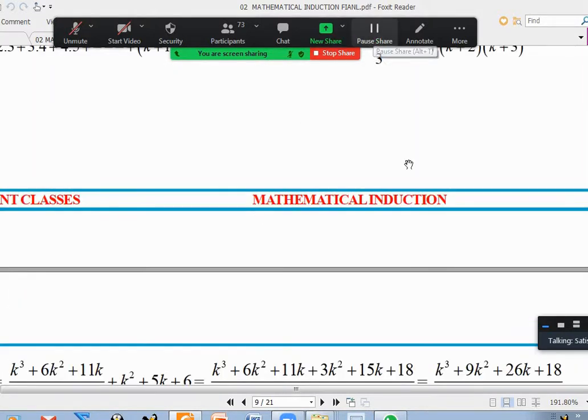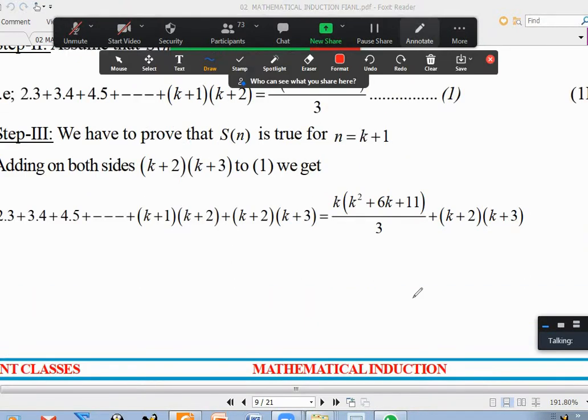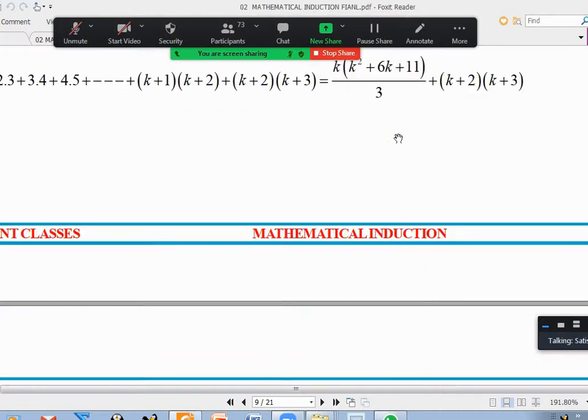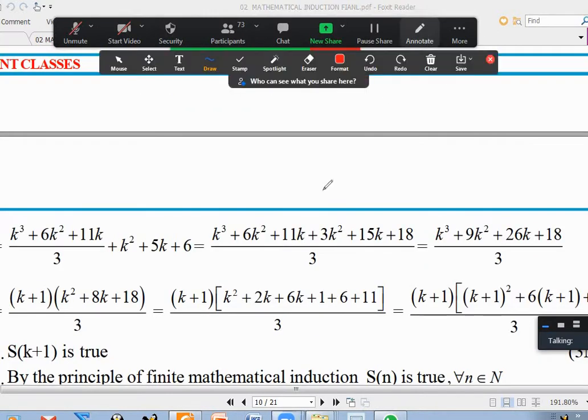You can see here, they added k plus 2 plus k plus 3 on both sides. Now this part, whatever we are supposed to prove, is without any steps. You can see they simplified this and got a cubic expression. Now from here, they directly wrote this. How did this come up is not required here. But if you understand how it came, you don't have to learn it by heart. In rough work, you can do it and then write it. Is it okay?